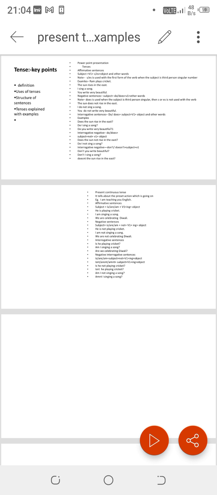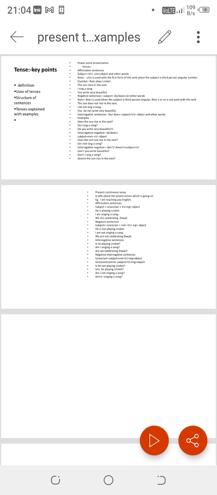So present indefinite tense affirmative sentence: subject plus verb first form plus s or es. But this is a unique thing. Adding s or es to the first form of the verb makes it sound a little different, because the verbs which I have told now, like see, saw, seen and write, wrote, written, don't have s or es additions. I tell you, this addition is added only in present indefinite tense, because in present indefinite tense,